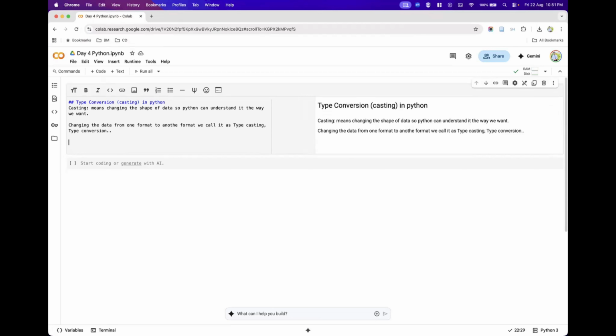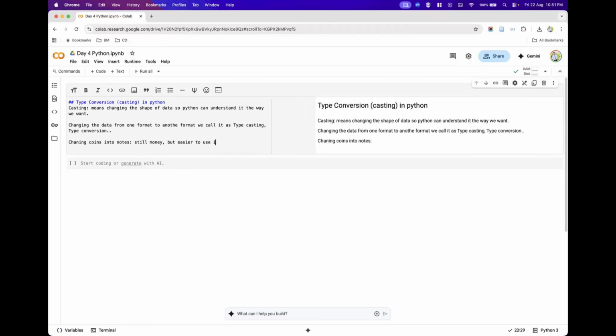Now, I would give you one real-time example so that you will be able to understand in more detail. Say, for example, we have 10 rupee coins, like 10 coins. Carrying 10 rupee coins in 10 numbers would be a huge thing. Say, for example, changing the 10 rupee coins into a currency note. The money remains the same, but it is easier for us to use it in a shop, right? It is still money, but easier to use in a shop.